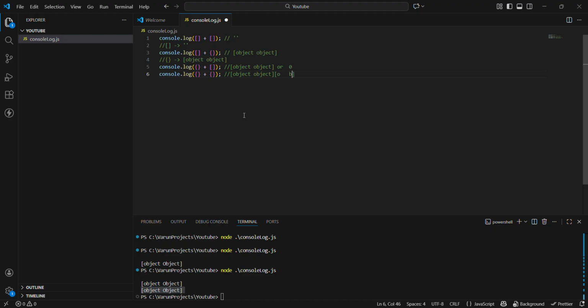Again, guys, the output will be like this. Why? Because as I have told earlier, our object is converted into "[object Object]", and if I simply concatenate this, the output will be "[object Object][object Object]", and this will be inside a string.